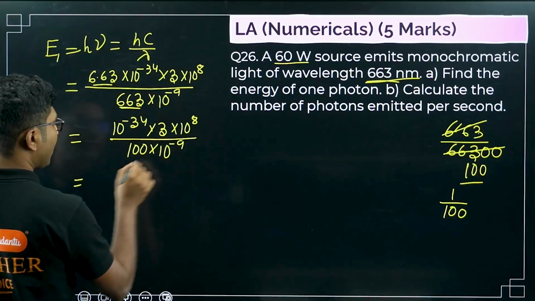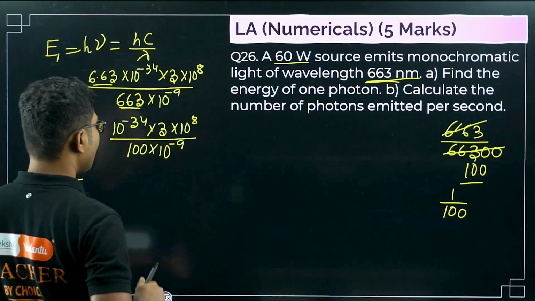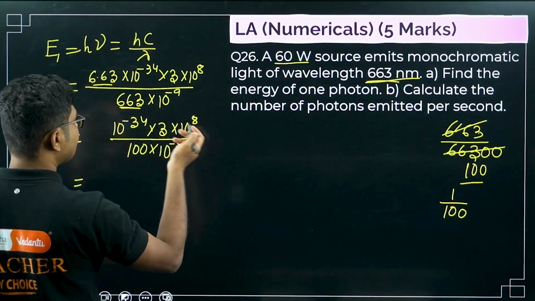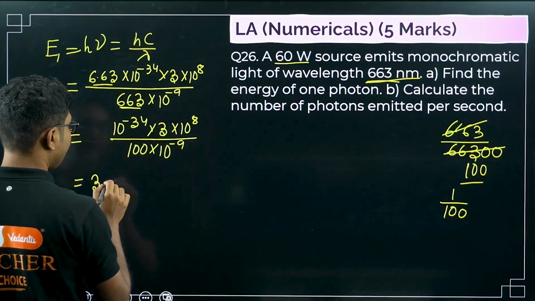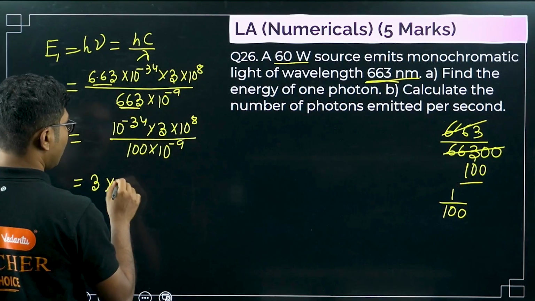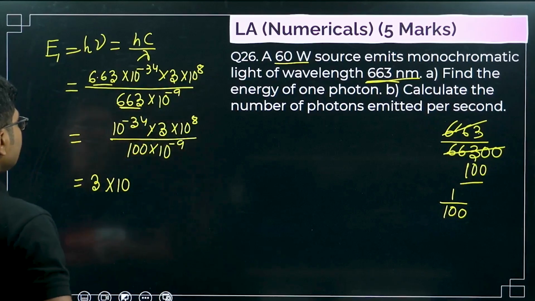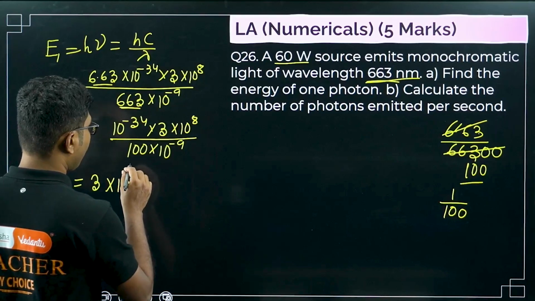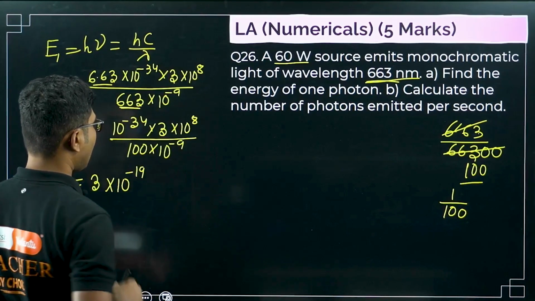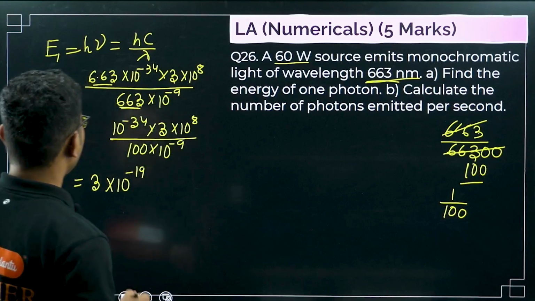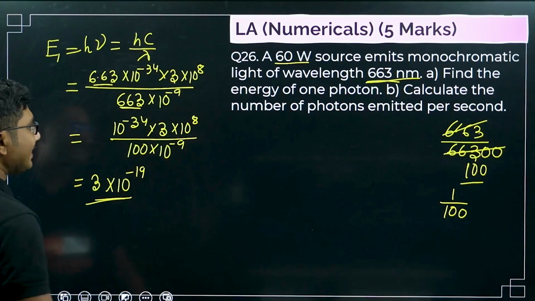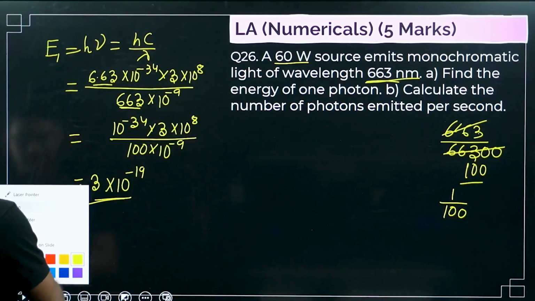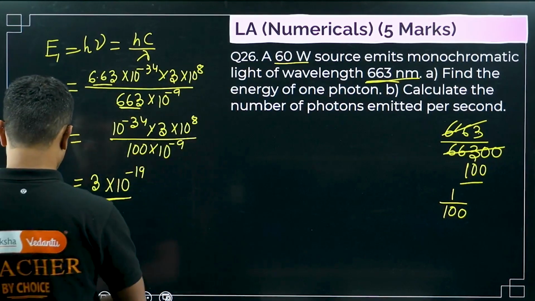So 10 to the power of minus 9 times 100 will reduce to 10 to the power of minus 7. Minus 7 will go up, 10 to the minus 27, so it will be 3 times 10 to the power of, let me check it once more, 10 to the power of minus 19. So this is the energy of each photon. So energy of each photon is 3 times 10 to the power of minus 19 joules.